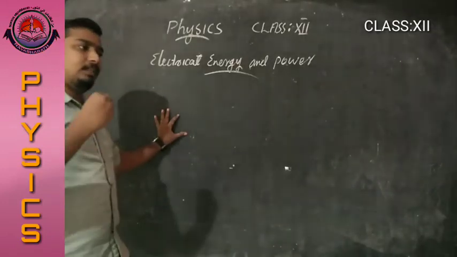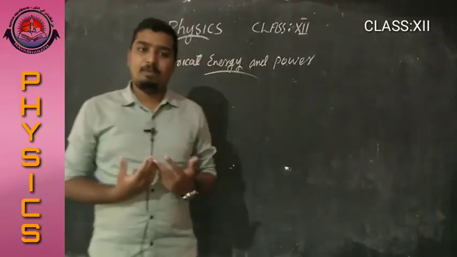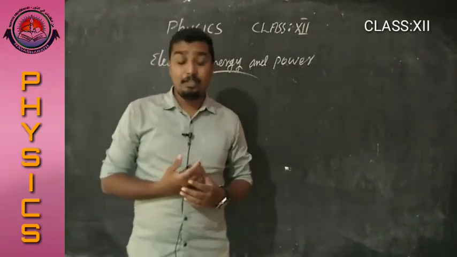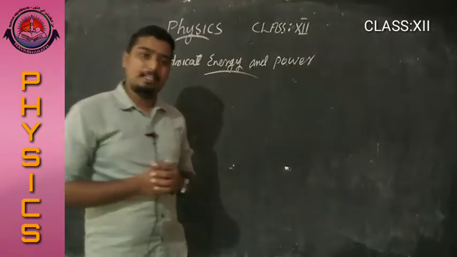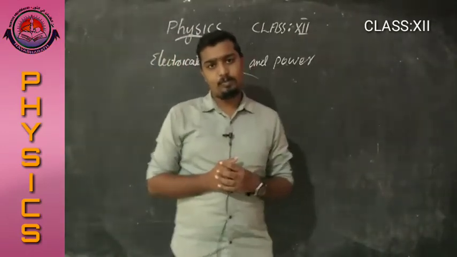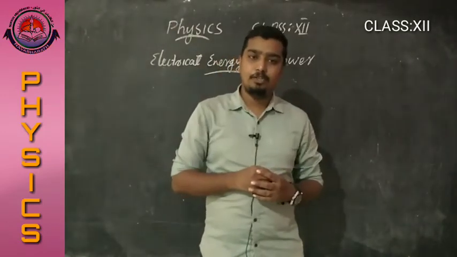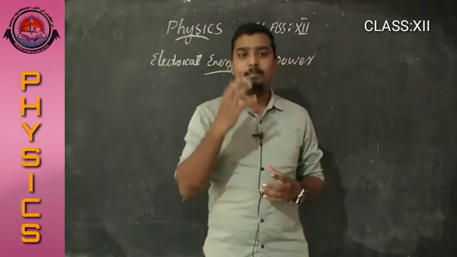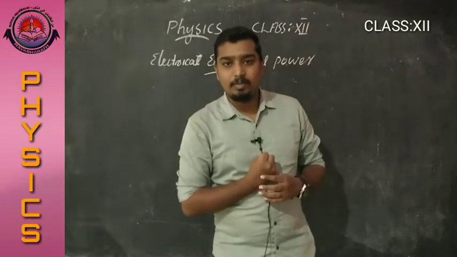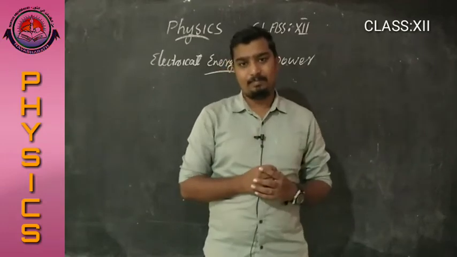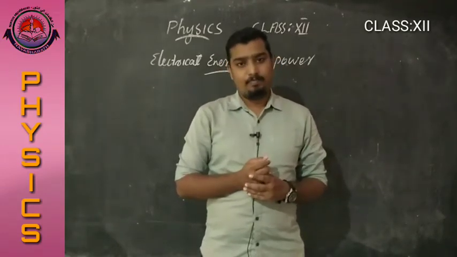Okay, if we are applying electrical energy into this type of appliances or devices, we get another energy form. For example, in the case of bulb, we are applying electrical energy into electric bulb. That time we get light energy, or heat energy also, from the bulb.